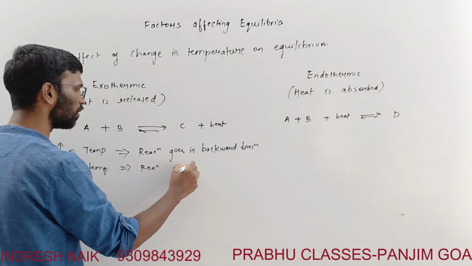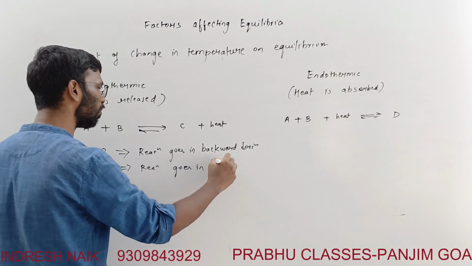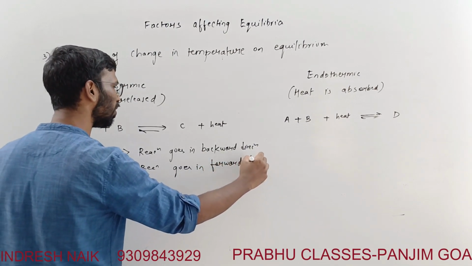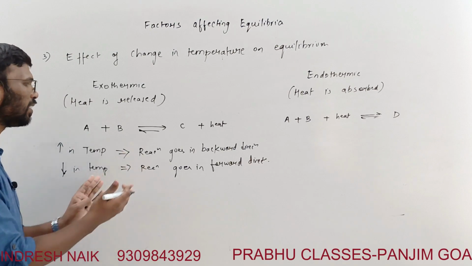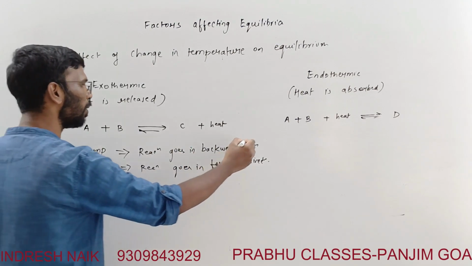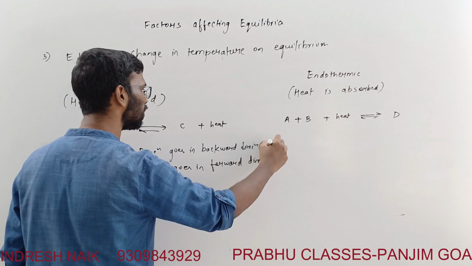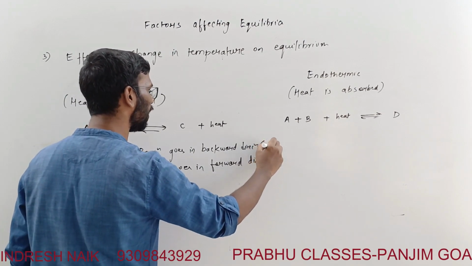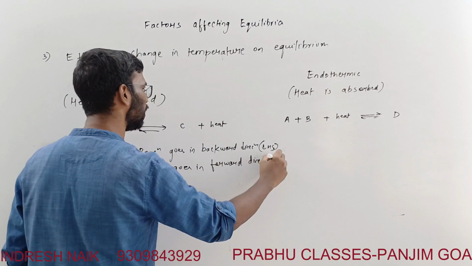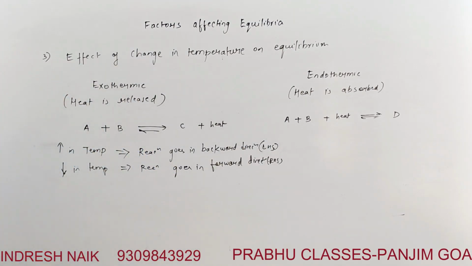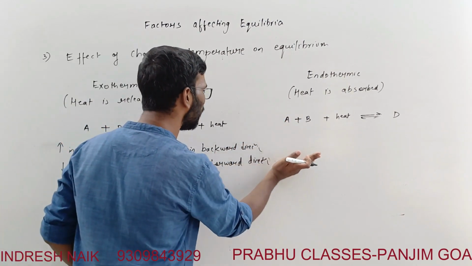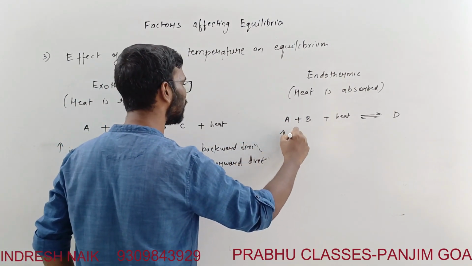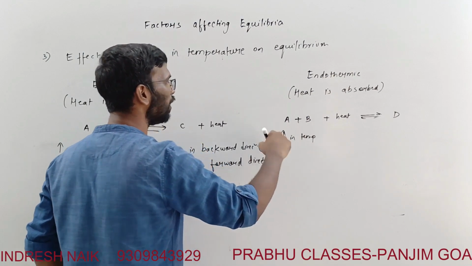The reaction goes in forward direction. So decrease in temperature, reaction goes in a forward direction, or we can say that equilibrium shifts towards LHS. You can write left hand side, shift towards LHS, and here shift towards RHS, right? So what is the thing for the endothermic? For endothermic it's opposite, means increase in temperature,